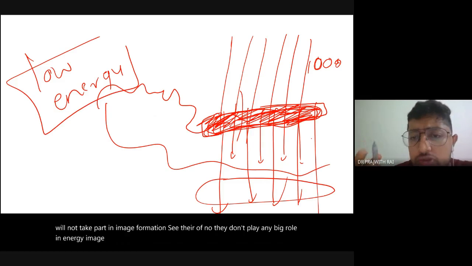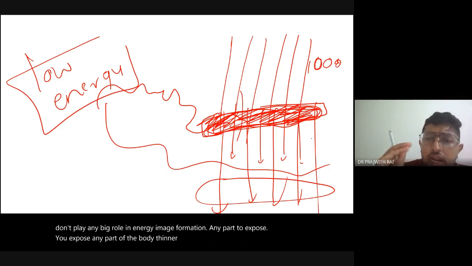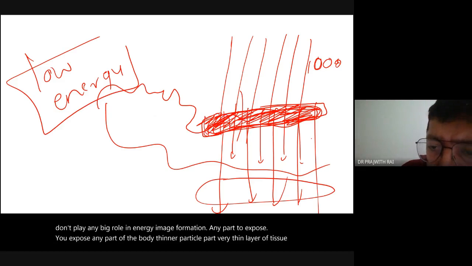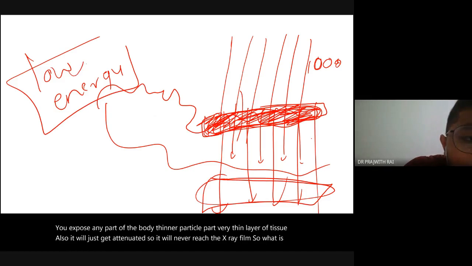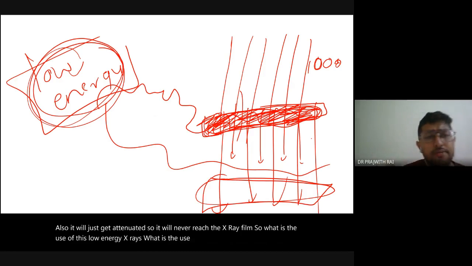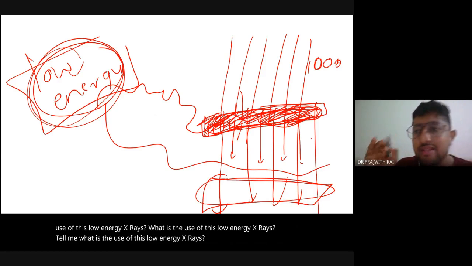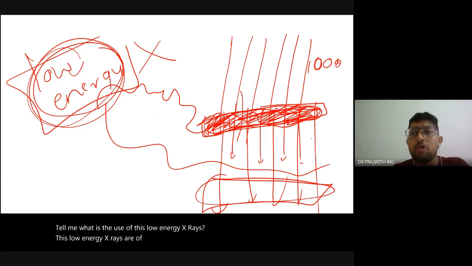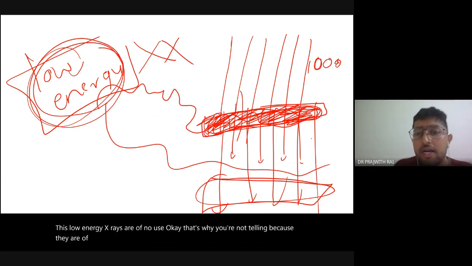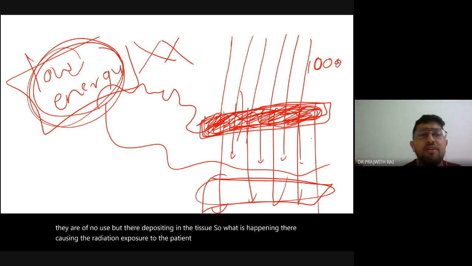Any part you expose, thinner part, thicker part, even a very thin layer of tissue, they will just get attenuated, so they will never reach the X-ray film. So what is the use of these low energy X-rays? They are of no use, but they are depositing in the tissue. They are causing radiation exposure to the patient, but they are not having any benefits.